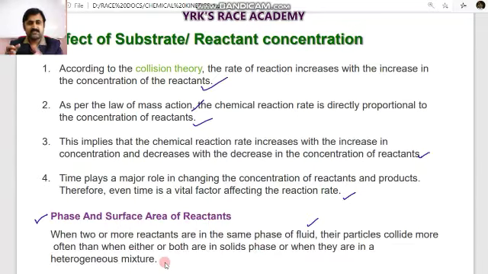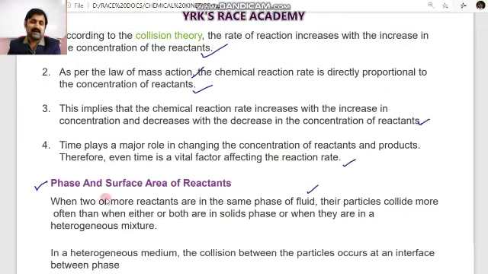What is the meaning of this? The physical state should be similar, then the rate of reaction can be easily understood. Collision can easily happen. For example, take a solid and take a liquid. A solid molecule and a liquid molecule cannot collide as easily compared to the same type of molecules. So two gaseous molecules colliding is easy to understand, but a gas molecule and a liquid molecule colliding is difficult to understand, and for that it is very difficult to ascertain the reaction rate.